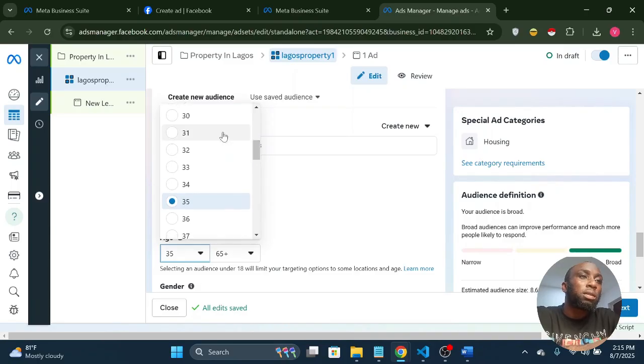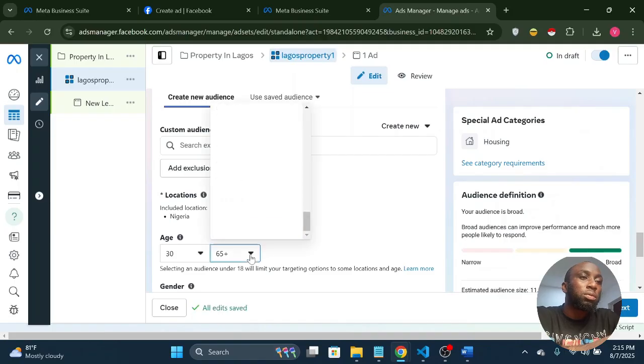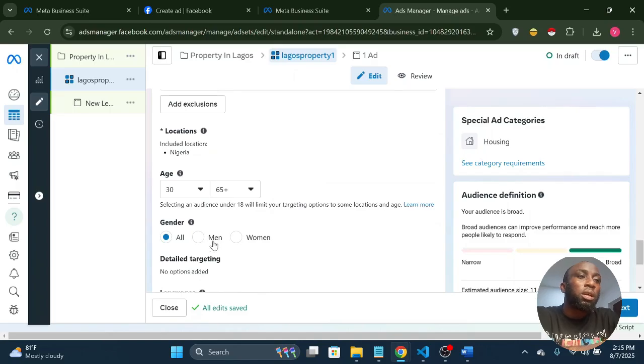It depends on you, right? It depends on you. You know your market. So we can say 30 to, I can leave it at 65. People in their 60s. That's for the age. So you have a fair idea of the age. So for gender, we're going for both men and women.